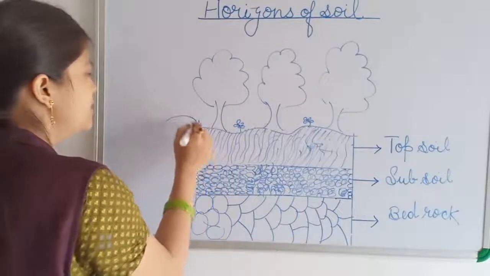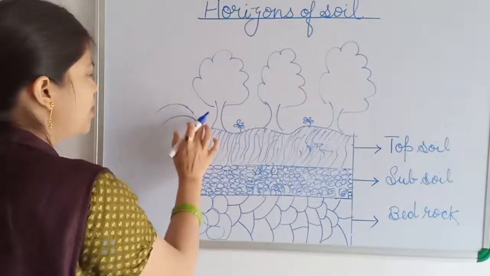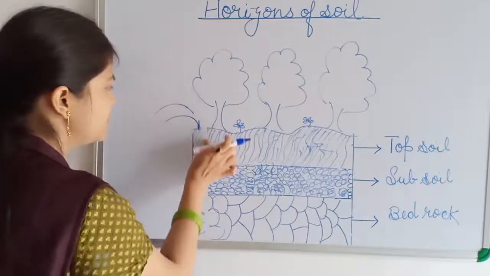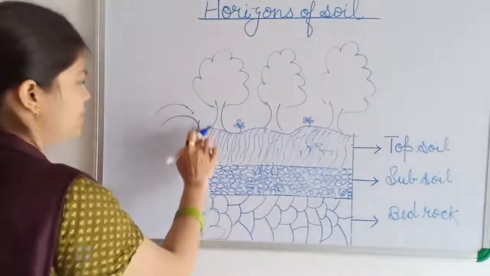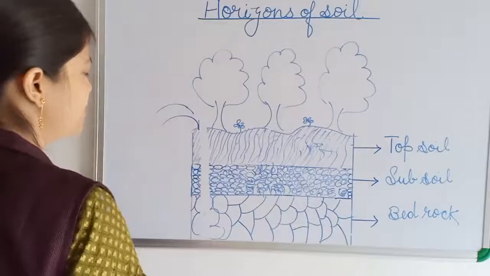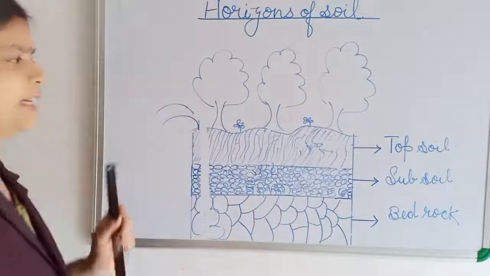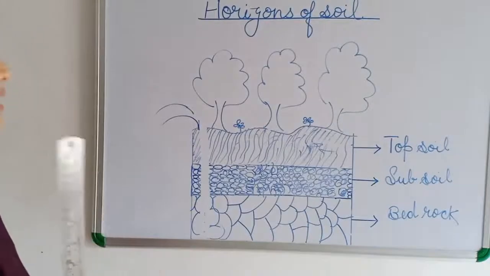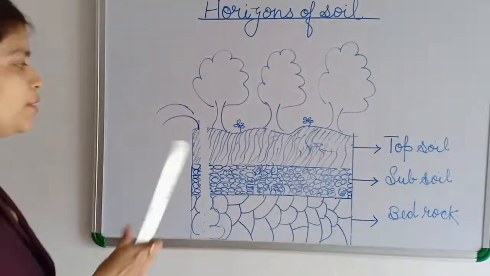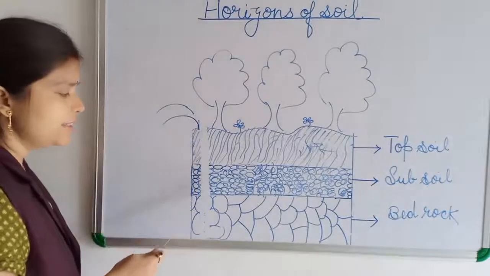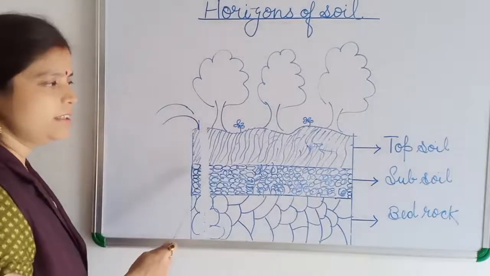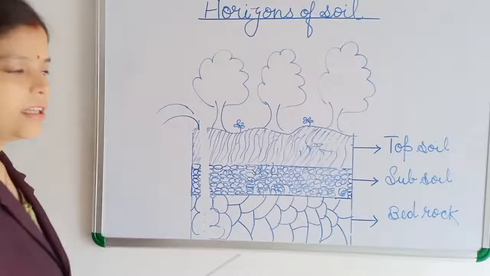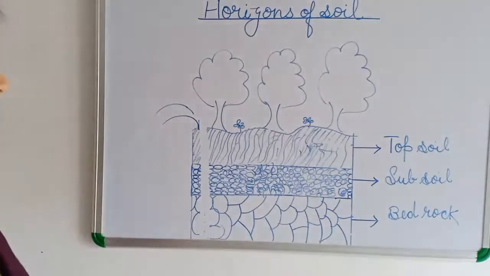All these layers we can find only by digging. When we dig and remove the sand, we go inside. I have made a hole here, drilling we have done here, and then we found that all soil has these three main layers. First topsoil, then subsoil, and at last bedrock.